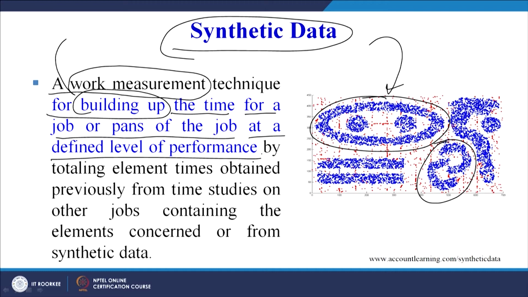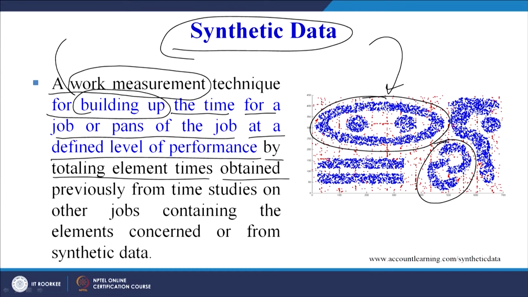How? So this is a technique for finding out or calculating or synthesizing the time required for performing the job at a defined level of performance. How? By totaling the element times. So we have to divide the overall work into the individual elements, and for each work element we have to look in the synthetic data the time that is already recorded for some other job which was time studied earlier, and the elemental times are well documented. So from there we will take the time for the common elements.